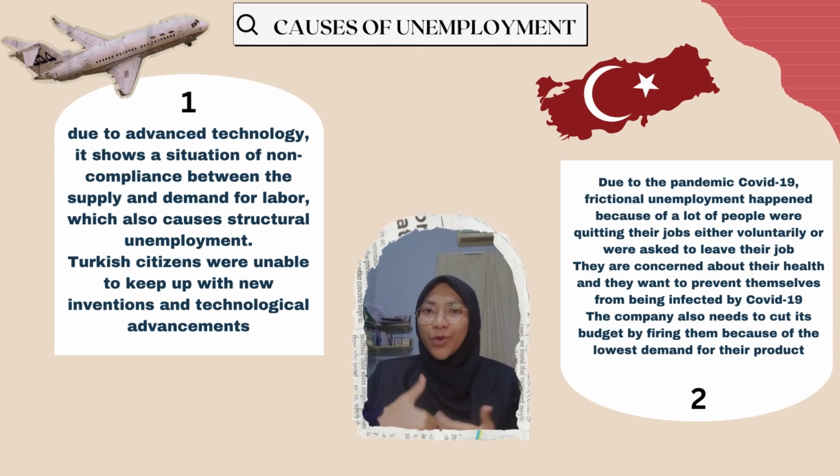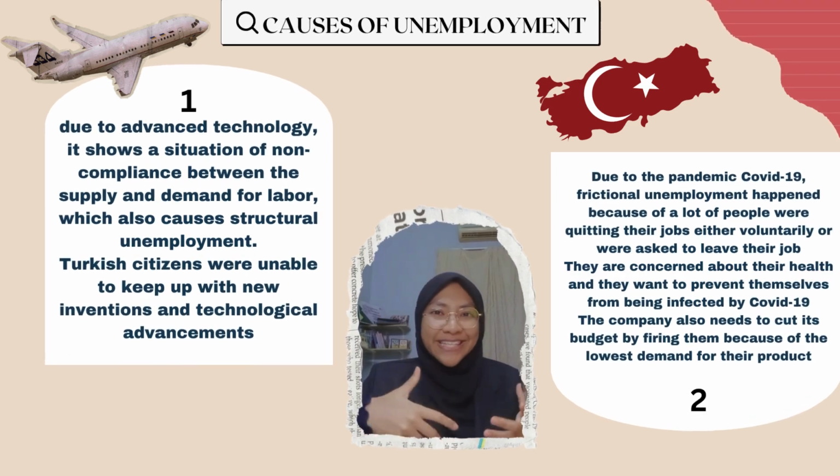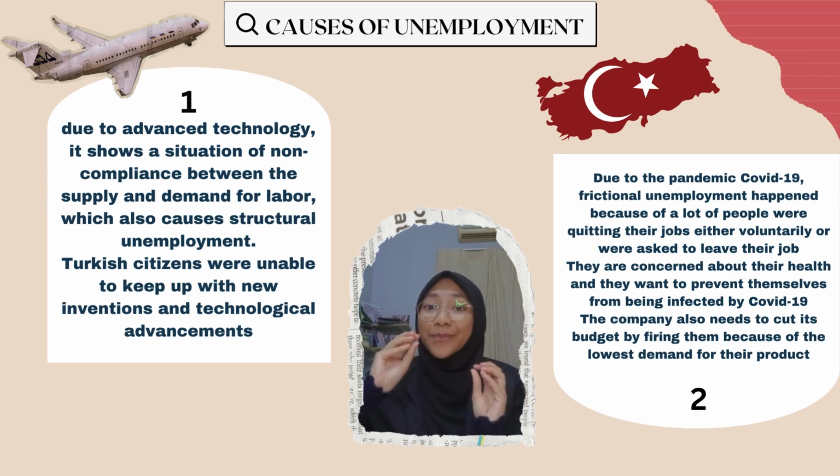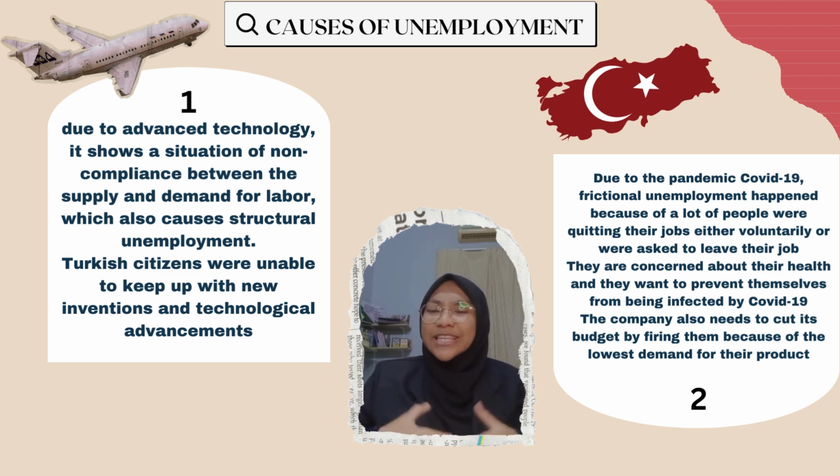If we have a problem, we want to know why it happened, or we can say the main cause of the problem, right? So next, we want to know the causes of unemployment in Turkey. First one, due to advanced technology, there is a situation of non-compliance between the supply and the demand for labor, which also causes structural unemployment. Turkish citizens nowadays are unable to keep up with new inventions and technological advancement. That's why manufacturers nowadays want robots, or they're using advanced technology to do the job of labor.